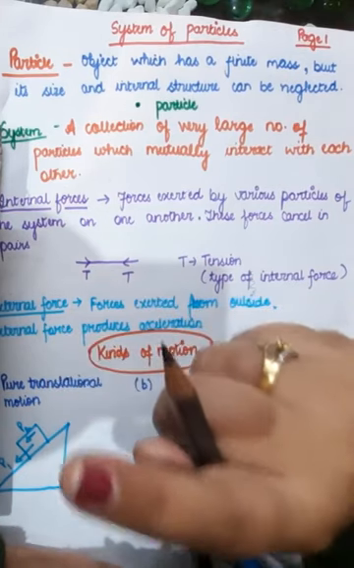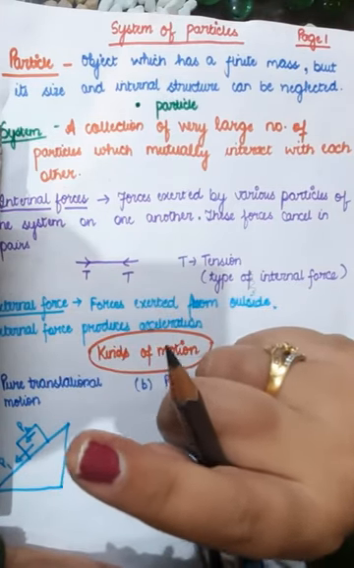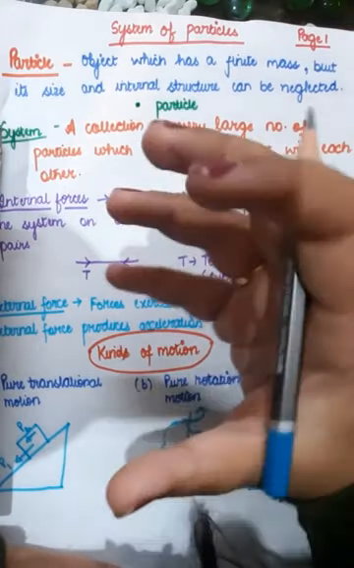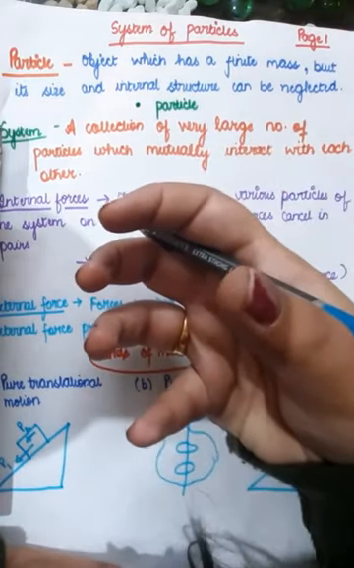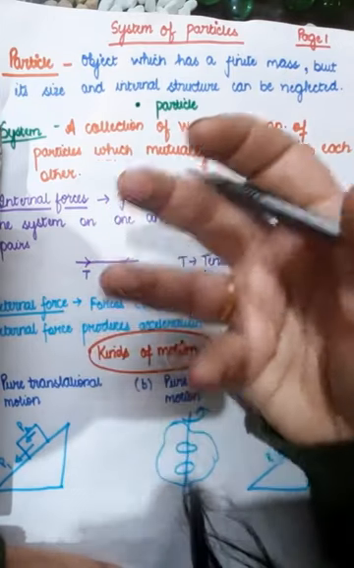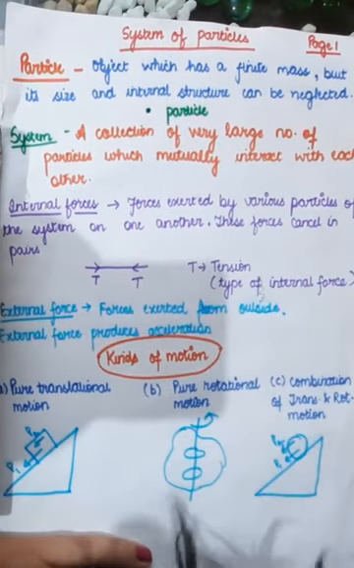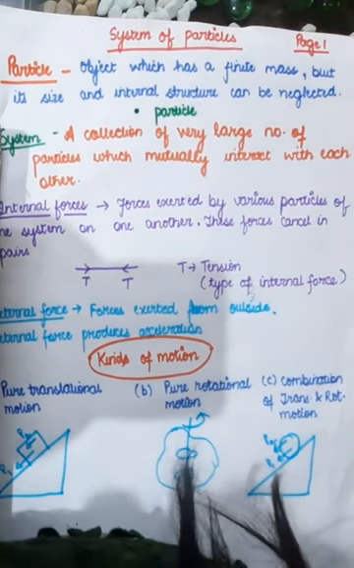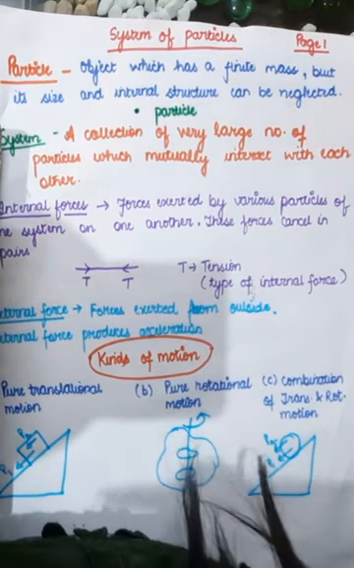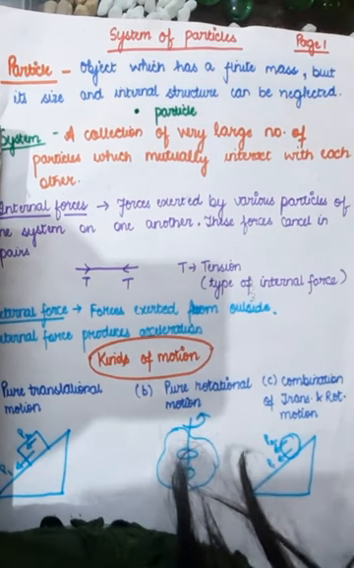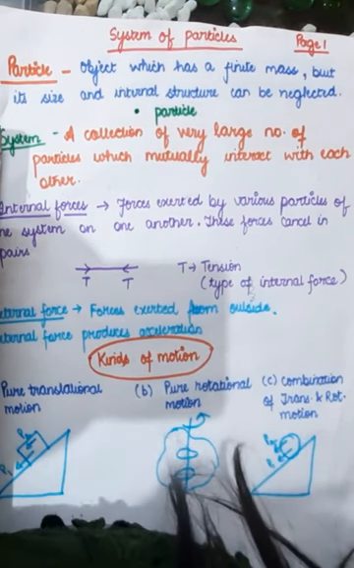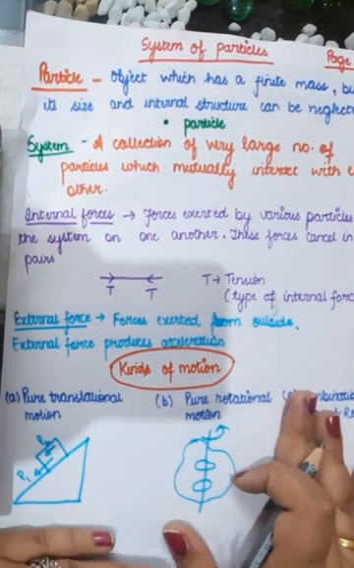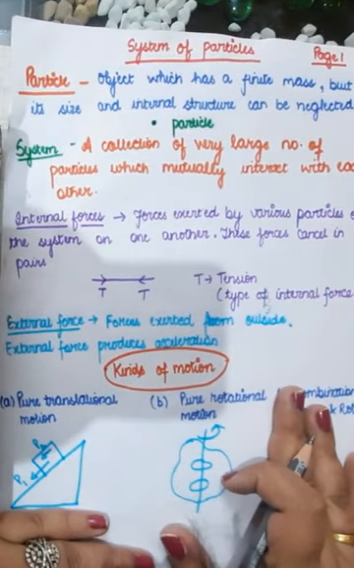Next is system of particles. What do we mean by a system of particles? When you consider macroscopic bodies, whether it's a table or a chair, whatever, it's better to consider them as a collection of a large number of particles. So that is known as a system of particles.